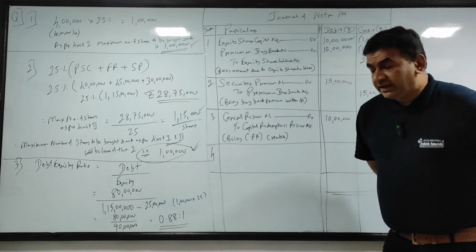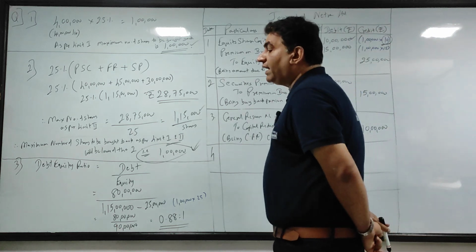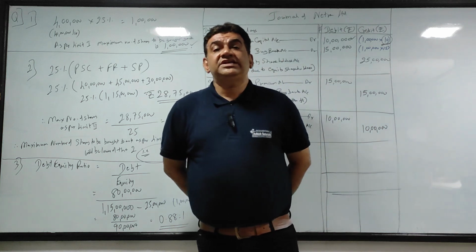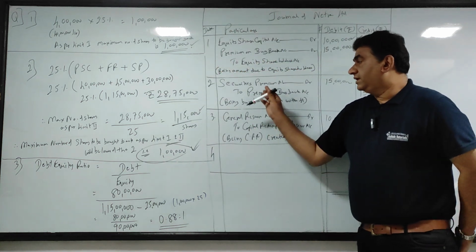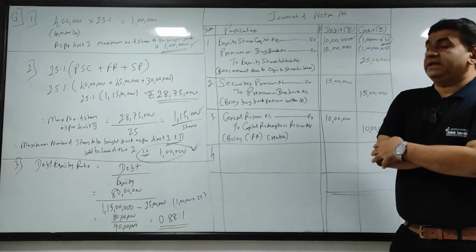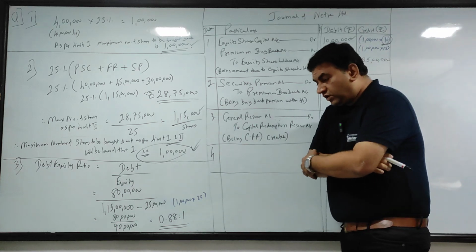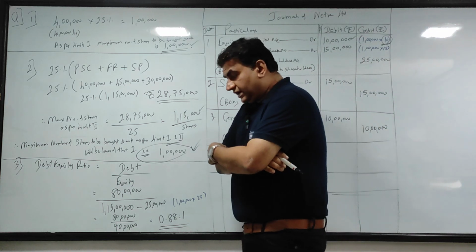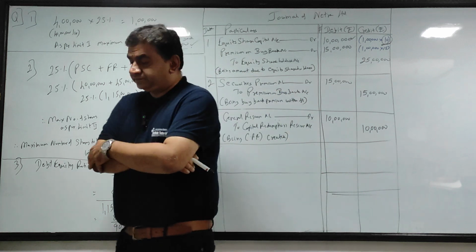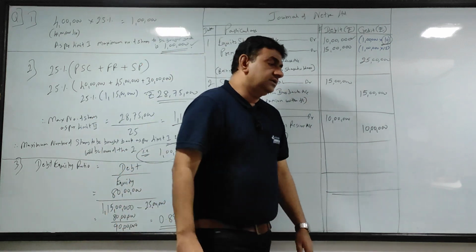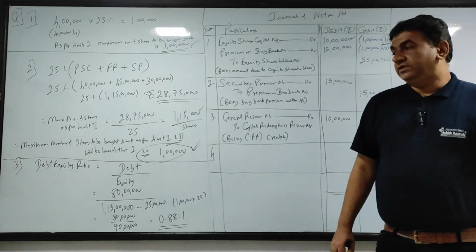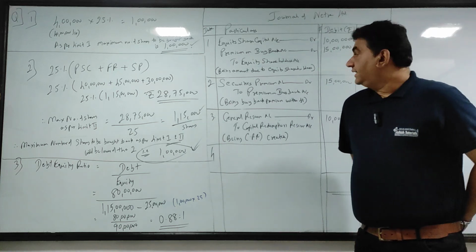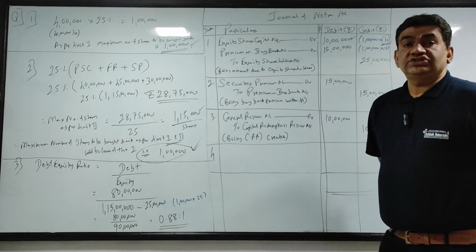Premium on buyback has been written off against security premium. Alternatively, it can be written off against general reserve.